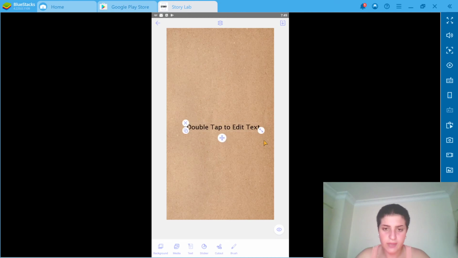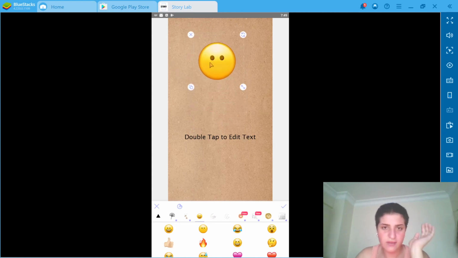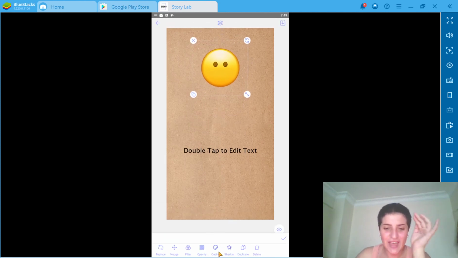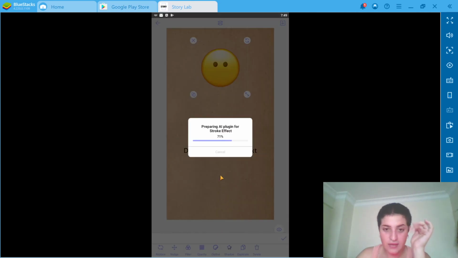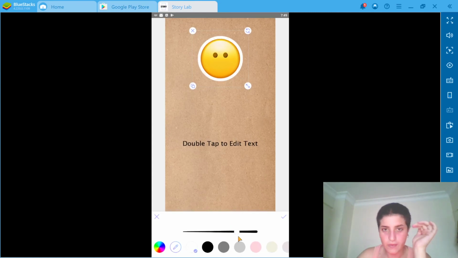Let me make it a bit bigger. Now I will double tap to edit this text. Before that, let's put some stickers. I'm just doing things, not even trying for it to look nice, just trying to show you guys how to do it. And we can add an outline. You see, we can even add an outline for stickers, and we can choose which color we want it to be.